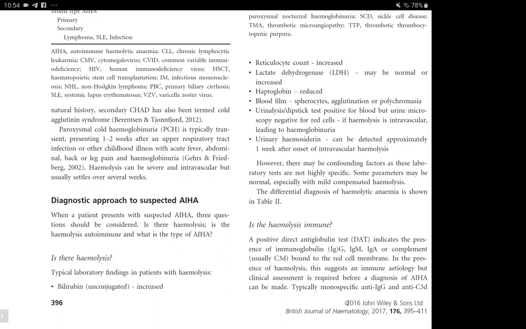If hemolysis is intravascular, leading to hemoglobinuria, then the blood film would show agglutination and signs of spherocytes or polychromasia, and the urinary dipstick would be positive for blood, but urine microscopy would be negative. So here they're trying to differentiate between hematuria and hemoglobinuria.